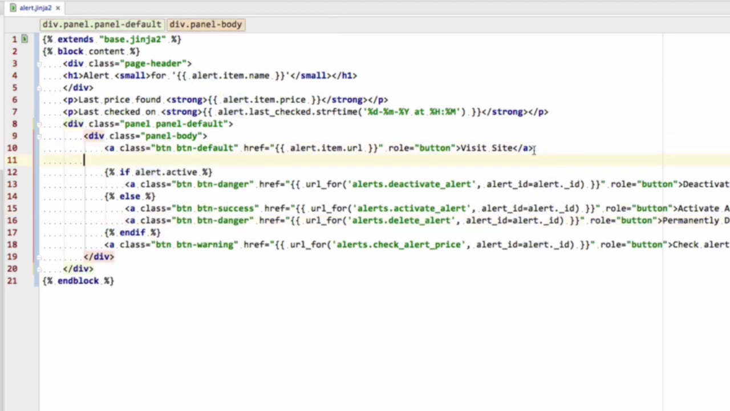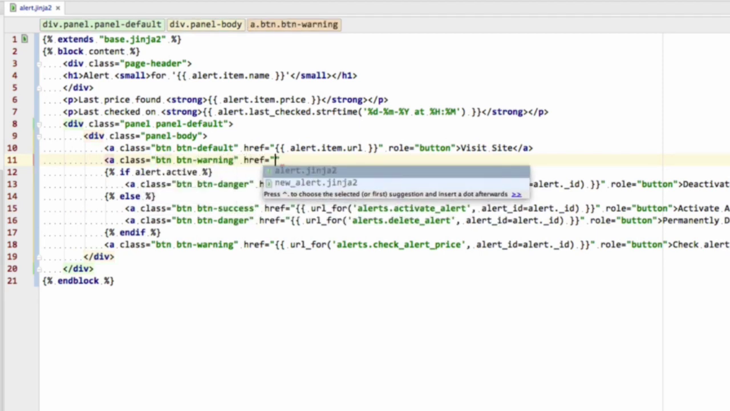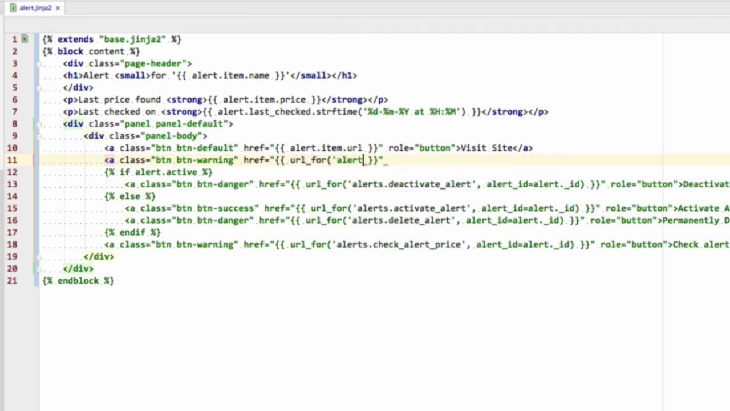So let's go in here and add another A of class btn-warning, and href is going to be URL underscore 4, and then alerts edit alert, for example.